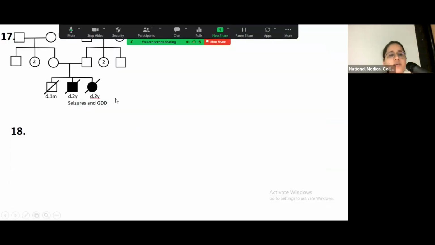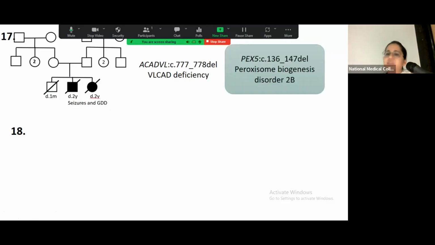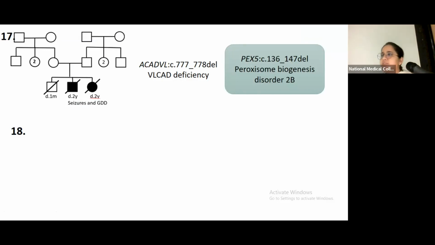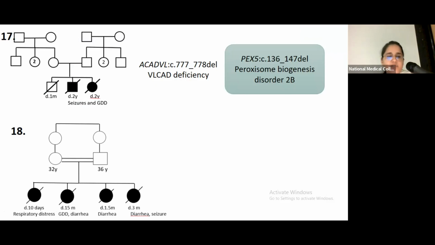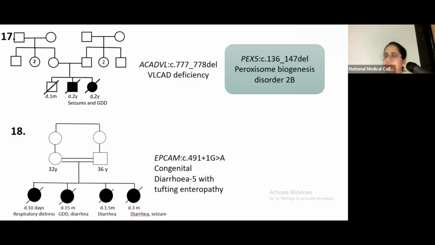Then we had 2 more cases. We had death due to seizures and GDD, and a variant causing the disease was found in the parents. On reanalysis, we found another variant which could also explain this particular clinical manifestation. In another case as well, there were 4 deaths due to respiratory distress, GDD, diarrhea, and a pathogenic variant was found in the EpCAM gene, which does explain it. But then, maybe it can also have the same presentation.